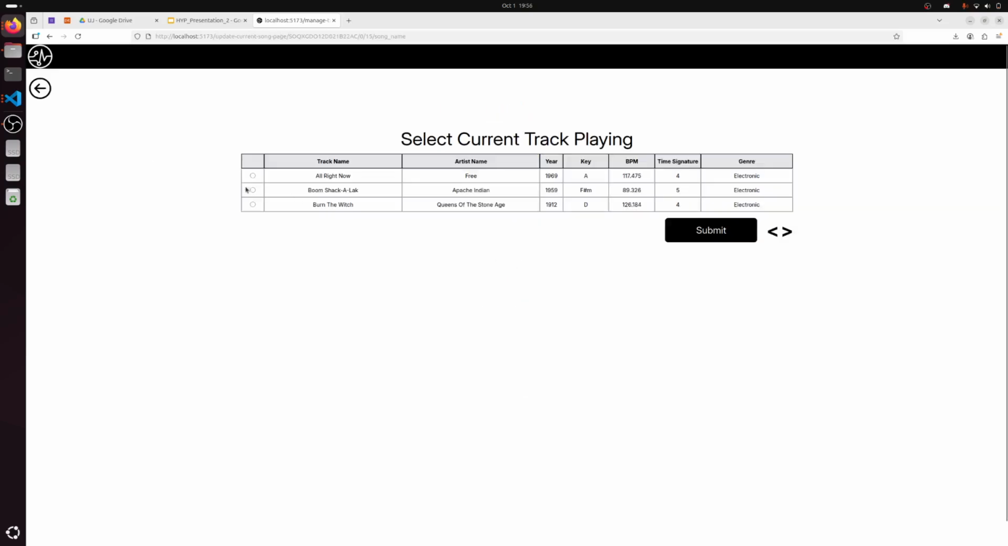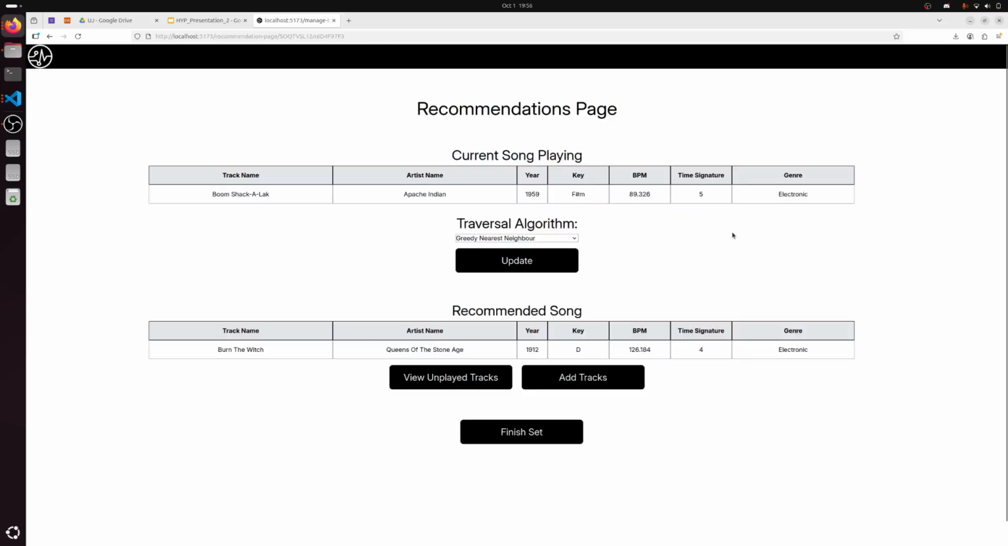And then we can play all the tracks. I can do that, and once we get to the end of the set, we can either select all the songs and go through the list completely, or we can just select finish set.